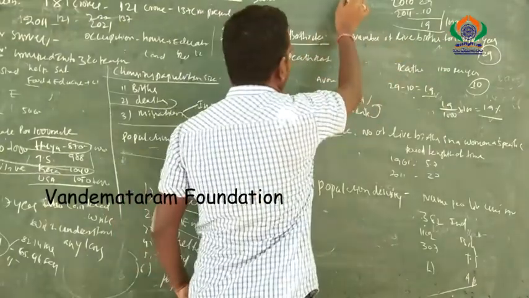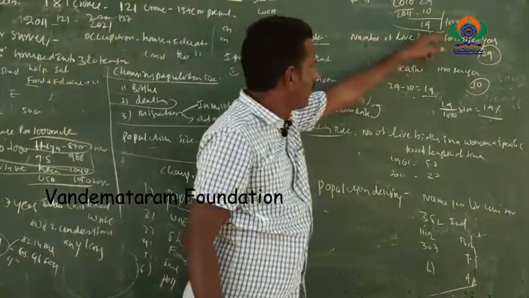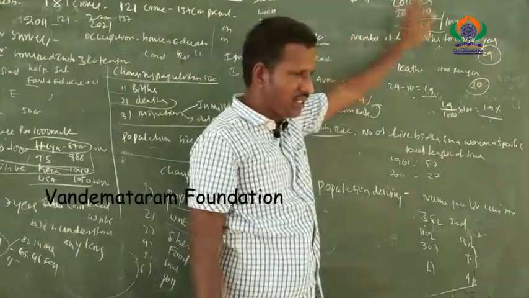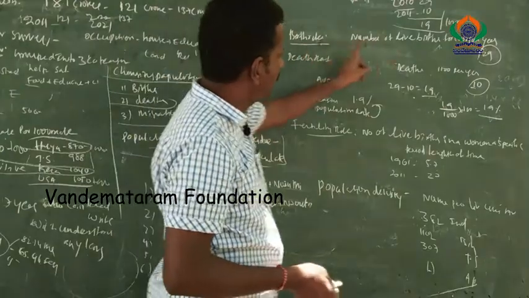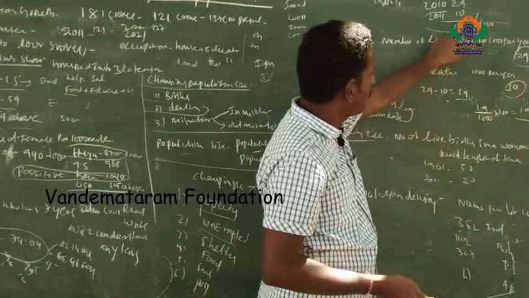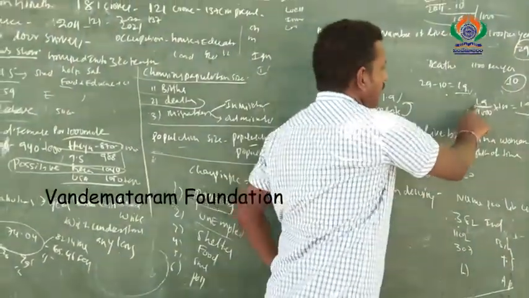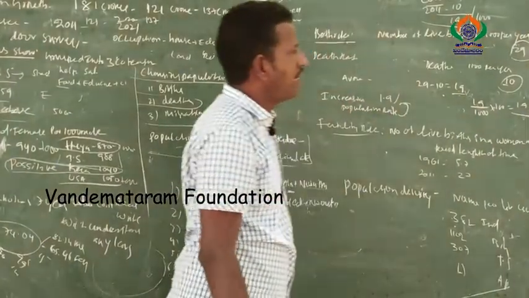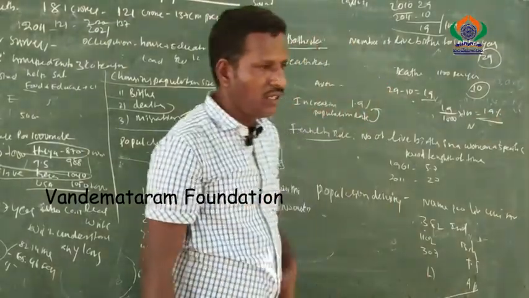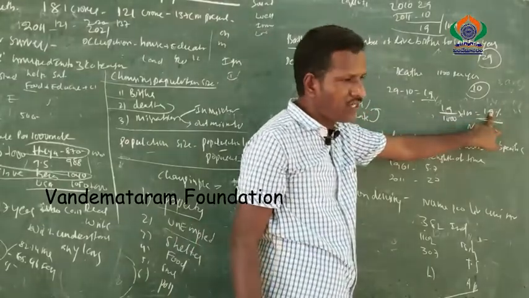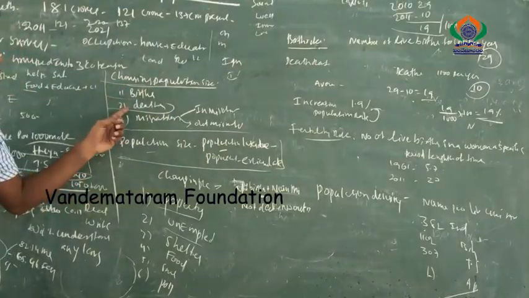For example, over 10 years, 19 times 10 is 190 members added per 1000 people to our nation's population. That is why our population increases day by day. In percentage, 19 by 1000 times 100 equals 1.9. This is our nation's population growth rate, 1.9. So the change in population depends on birth rates, death rates and migration.